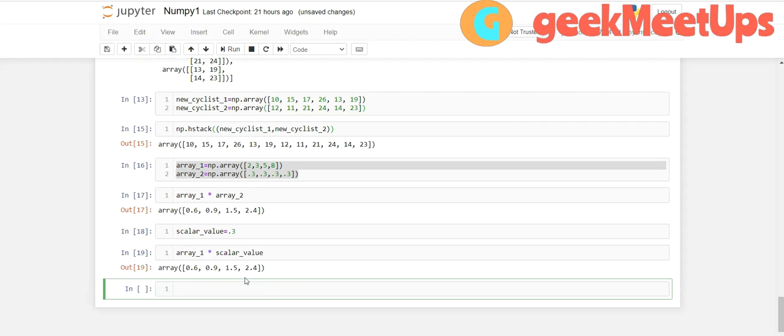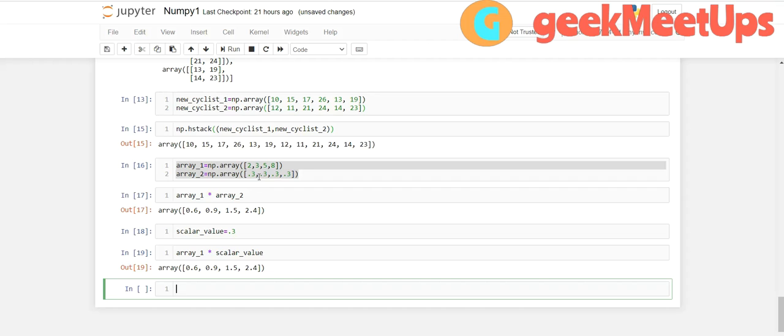So what is the main concept here? If you are multiplying two arrays, then the shape must be equal. Why must the shape be equal?